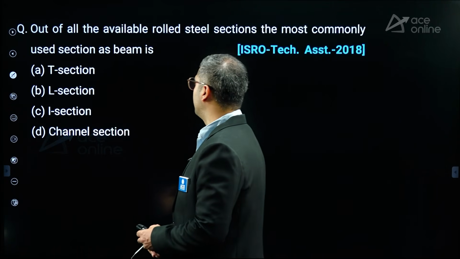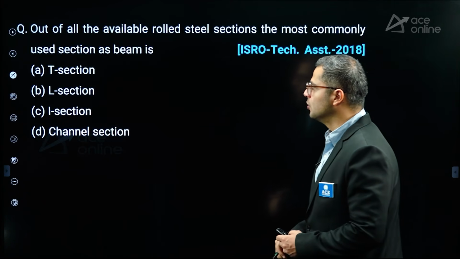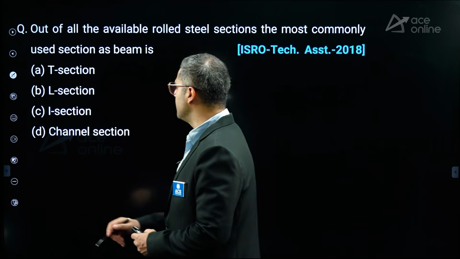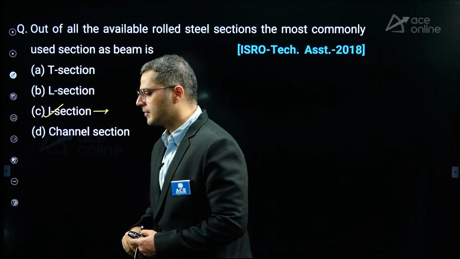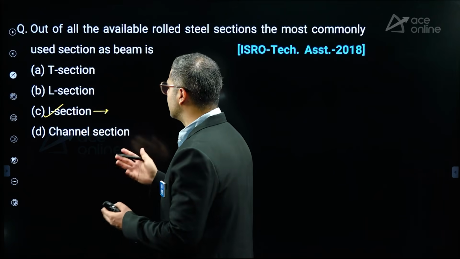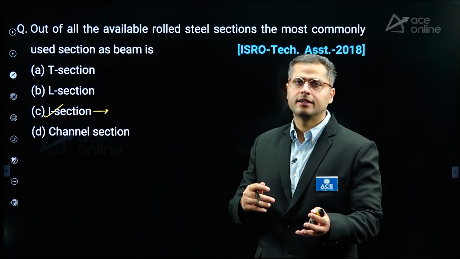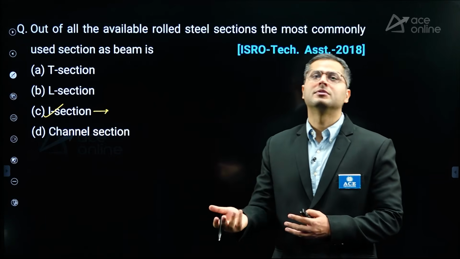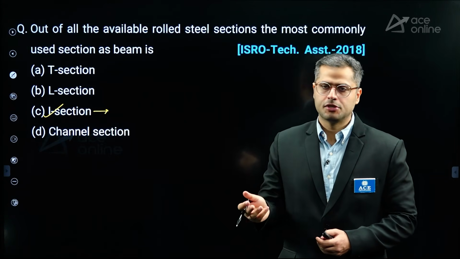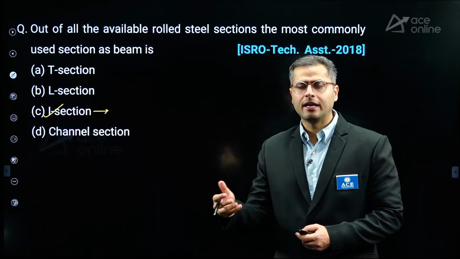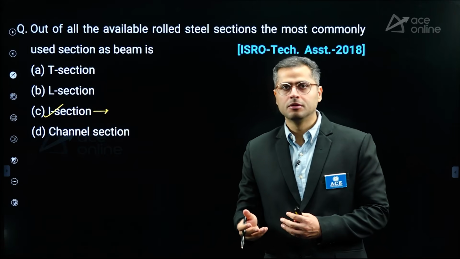Out of all the available rolled steel sections, the most commonly used section as a beam is obviously the I section. I section is also called Indian Standard. So the I section in your steel table is specifically justified as a beam section only, right? And it is one of the best sections to act as a flexural member, that is a member subjected to bending.